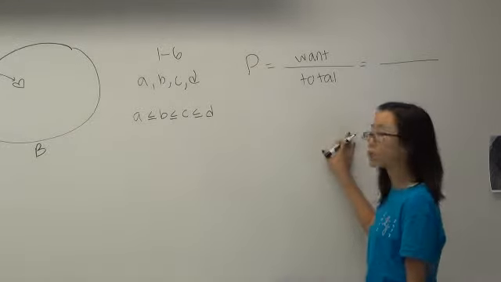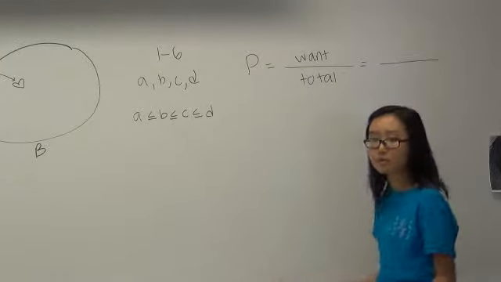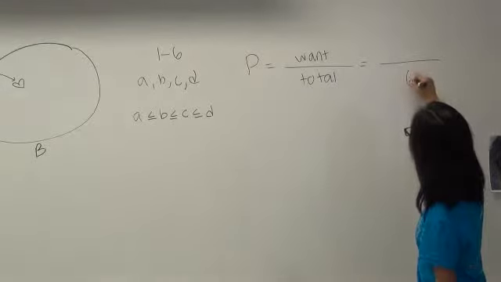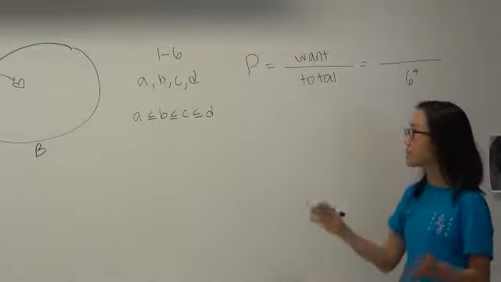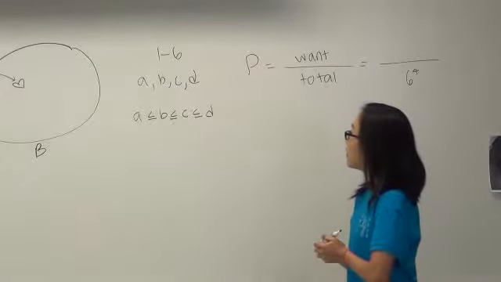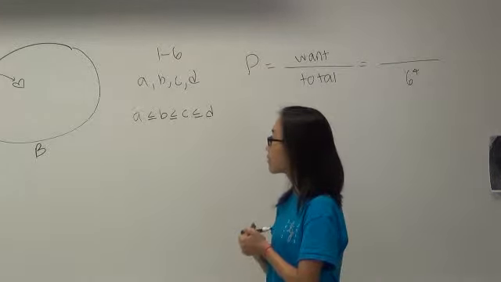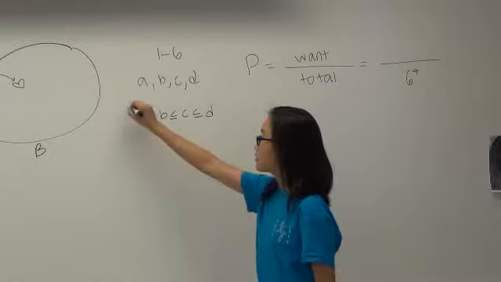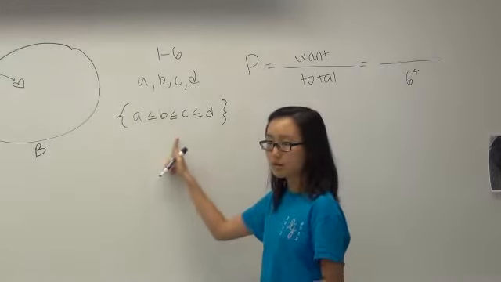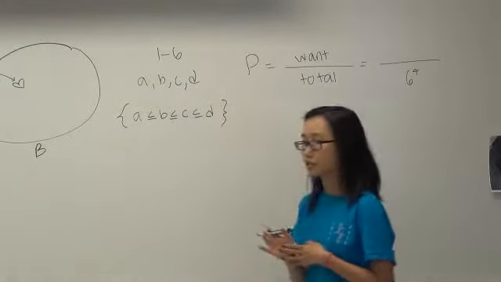So with probability again, we're going to start with the total number of permutations, the total number of rolls. So how many is that? 6 to the 4th, right? Because there are 6 possibilities for each person, and there are 4 people. So now is the hard part. How will we count the number of elements in this set, the number of elements A, B, C, D such that they satisfy these conditions?